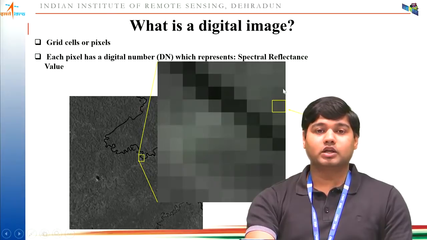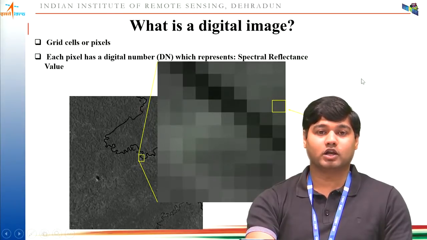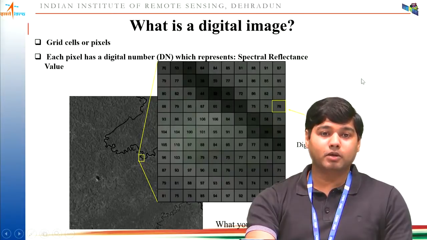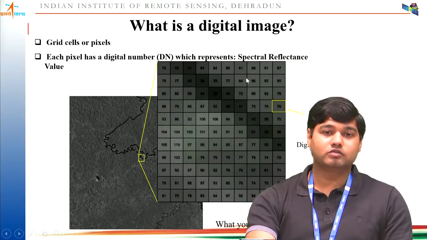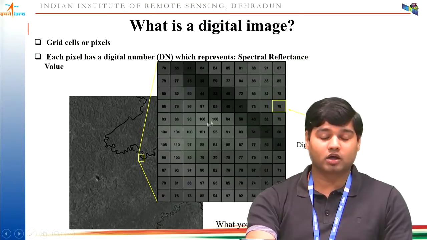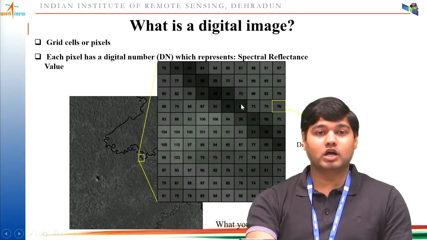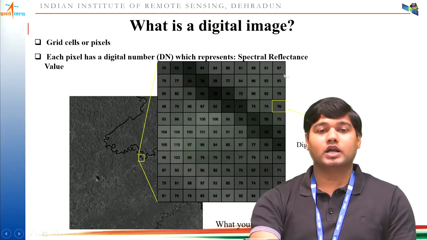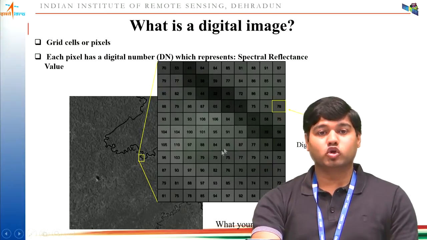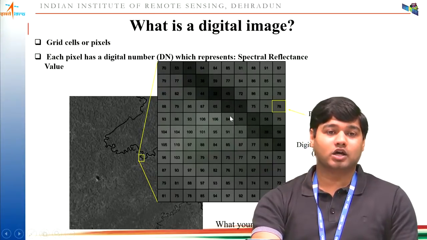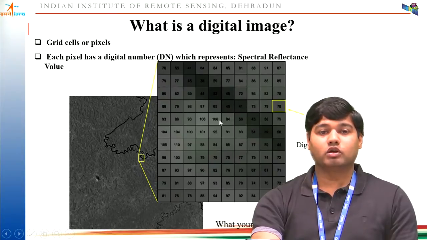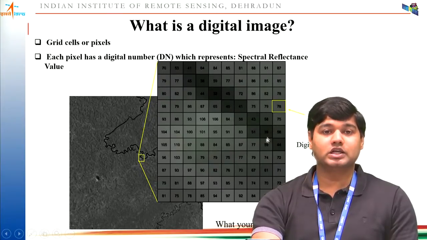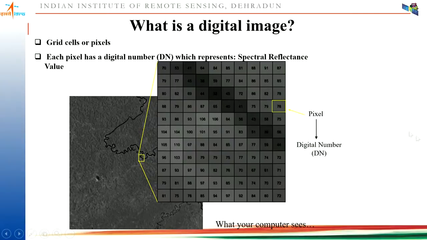Why does it appear different? Because each band provides a different reflectance value, and reflectance values are different for different objects. Those values are called digital numbers. You are able to play with this data in your digital photograph because your computer is seeing nothing but these digital numbers.